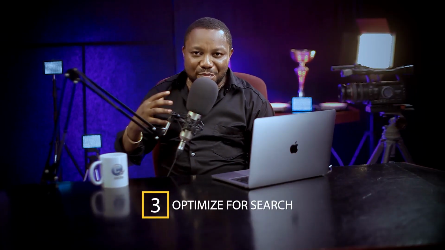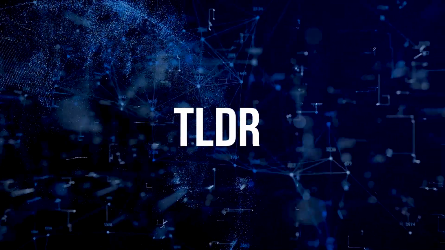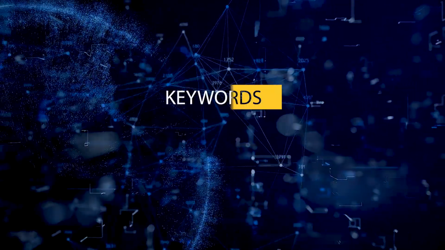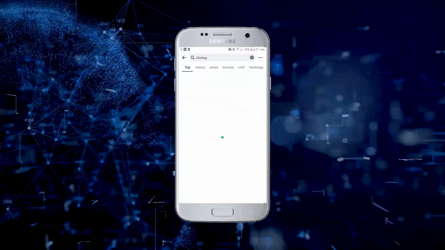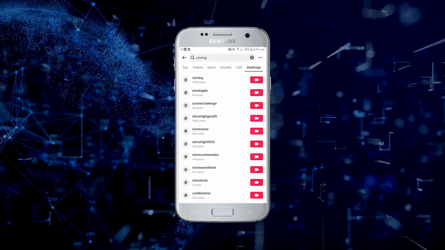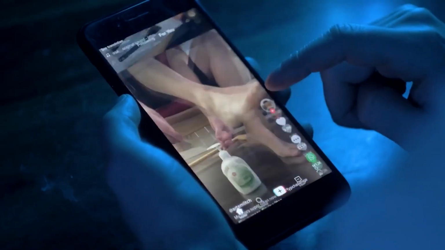3. Optimize for search. TikTok SEO is the new buzzword, and the TLDR is that you want to make content for keywords and hashtags that people are searching for. This allows you to get your content in front of people who are actively seeking specific content on the platform rather than just scrolling through the For You page.